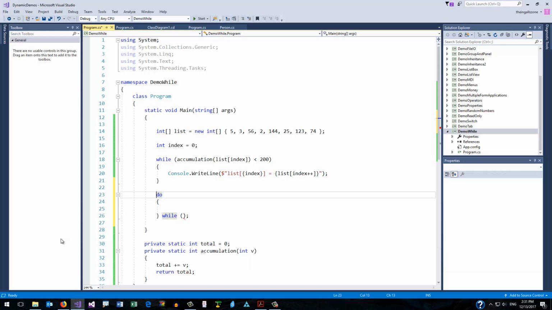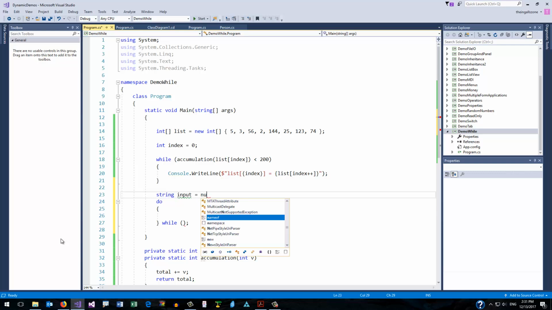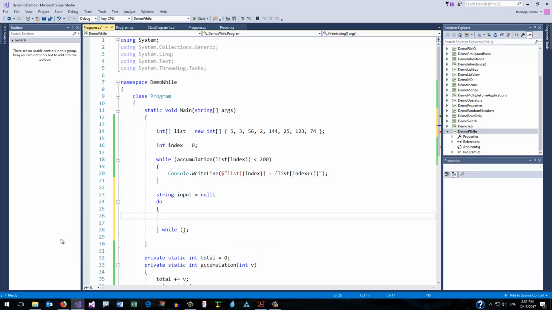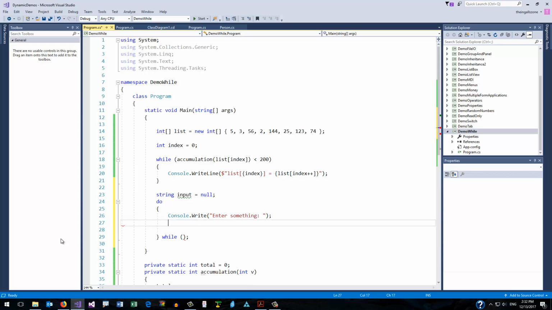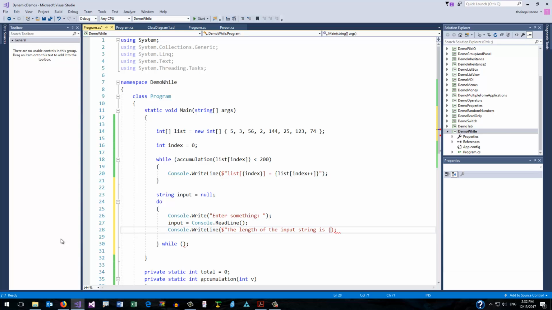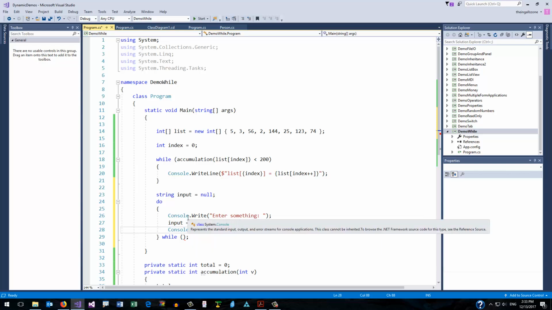So for example, let's say that you are processing input. So here we have an example where I cannot generate any output without something from the user.